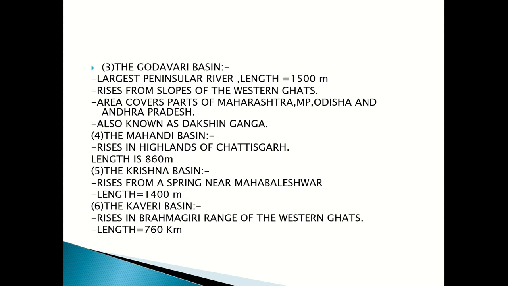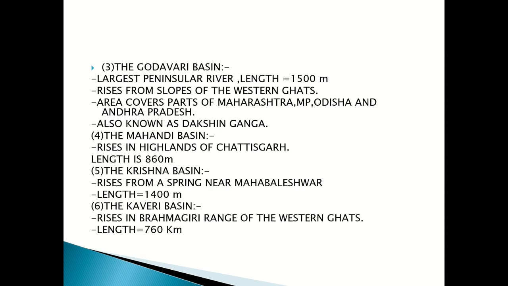Now the Godavari Basin, the largest peninsular river. So this we have to remember. Length is 1500 kilometers. It rises from the slopes of the Western Ghats. The area covers parts of Maharashtra, Madhya Pradesh, Odisha and Andhra Pradesh. It is also known as Dakshin Ganga. Fourth, the Mahanadi Basin. It rises in the highlands of Chhattisgarh. Length is 860 kilometers. Fifth point, the Krishna Basin.